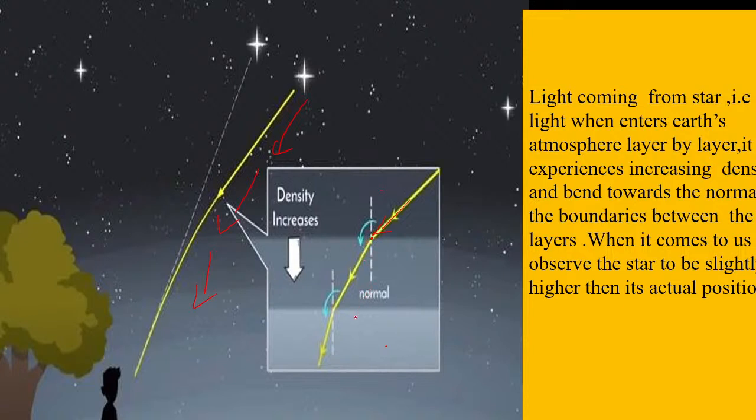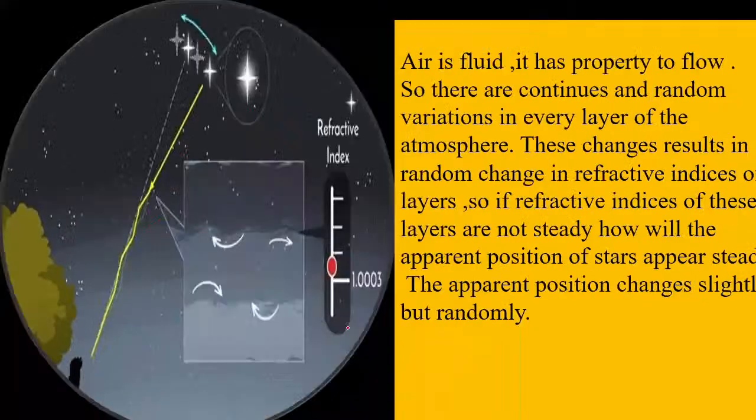When it comes to us, we observe the star slightly higher than its actual position. Got it? So when the light rays reach our eye, we will see the star at a higher position than its actual position.